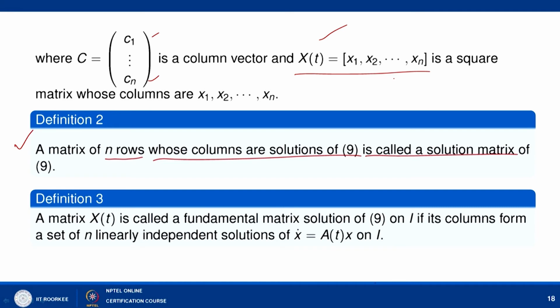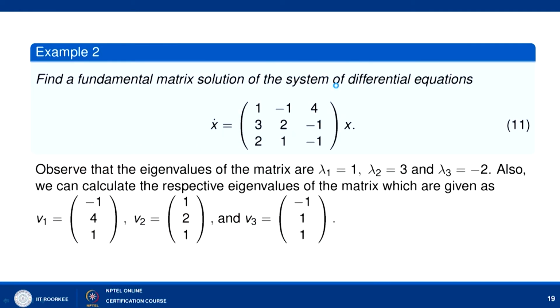Then we define the fundamental matrix solution. The only difference between a matrix solution and a fundamental matrix solution is that the columns are now linearly independent solutions of x' = Ax. A matrix X(t) is called a fundamental matrix solution of 9 on I if its columns form a set of n linearly independent solutions of x' = A(t)x. So if the columns form a fundamental set of solutions, then this matrix is a fundamental matrix solution.